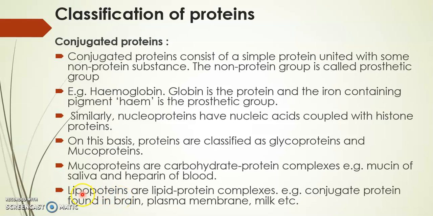Lipoproteins. Lipoproteins are lipids plus protein. So lipoproteins are the lipids plus protein complexes. These are present in the plasma membrane in high amount. Lipoproteins are present in plasma membrane in the cell. Then they are also found in the brain. Some conjugated proteins are found in the brain. In milk also you will find the conjugated proteins.